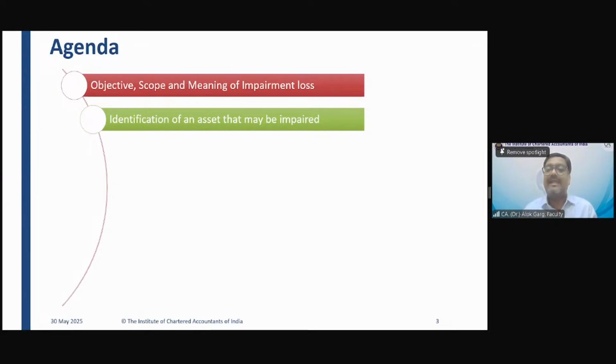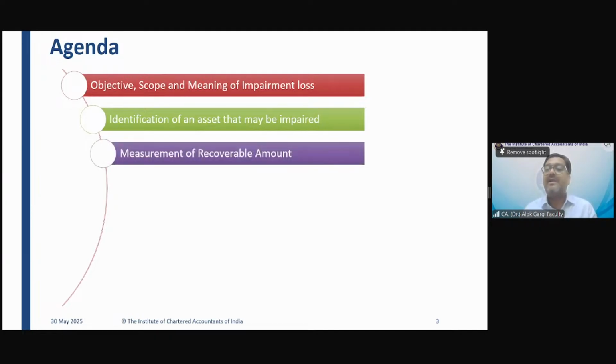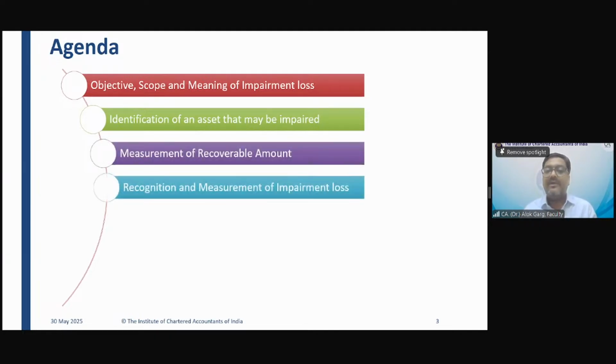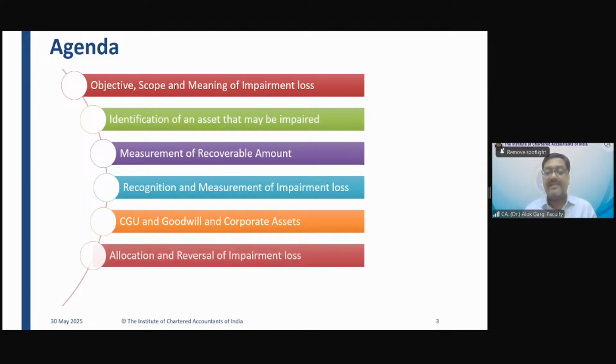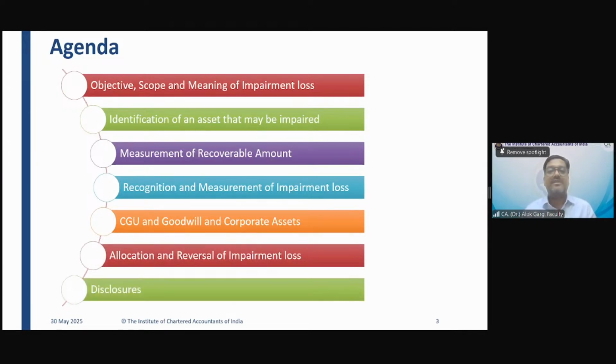We'll discuss quickly how to identify an asset which can be impaired, measurement of recoverable amount, recognition and measurement of impairment loss, concept of cash generating unit and goodwill and corporate assets, allocation and reversal of impairment loss, and disclosures. These are the complete agenda for Ind AS 36, impairment of assets.